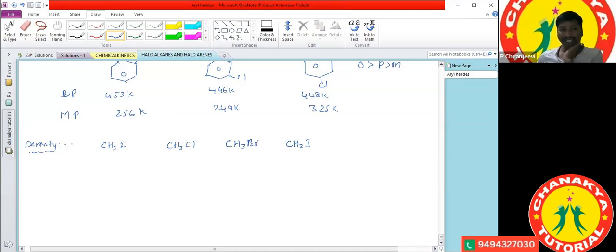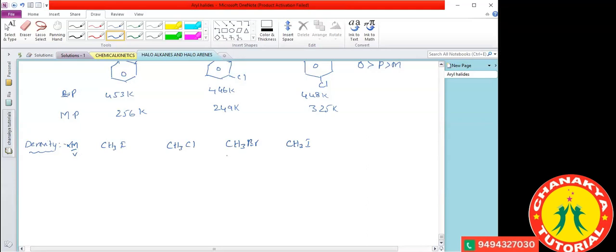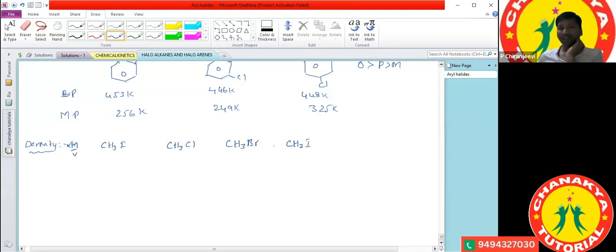Density is directly proportional to the mass and inversely proportional to the volume. So as mass increases, density also increases. Which one has the greater density? That is my question. Sir, is it CH3I? Yes, CH3I has the greater density. From methyl fluoride to methyl iodide, density increases, because mass increases.